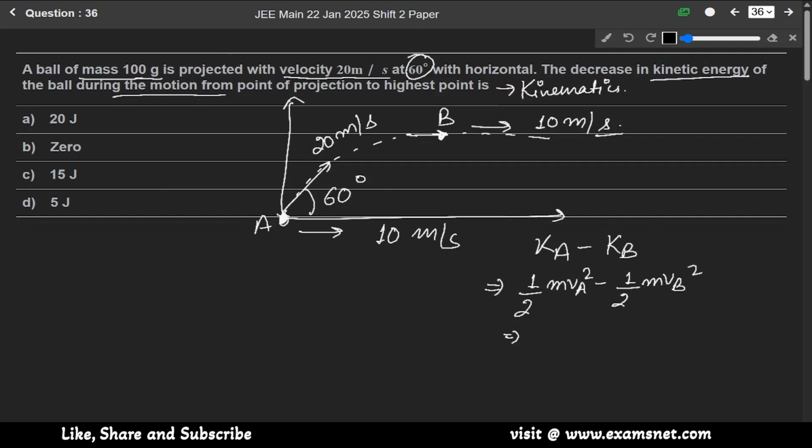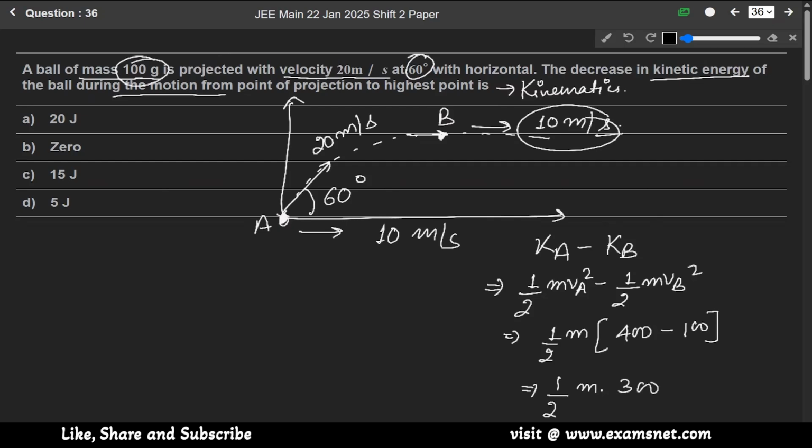So it will be equal to half m common, va is 20, so it will be 400 minus vb square. vb is 10, so it will be 100. Okay, so it will be equal to half m into this 300. Mass is given as 100 gram, 100 gram means 0.1 kg.